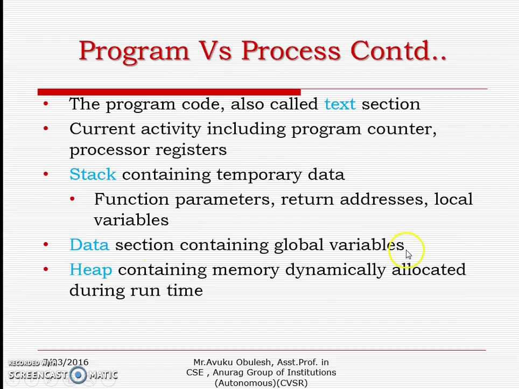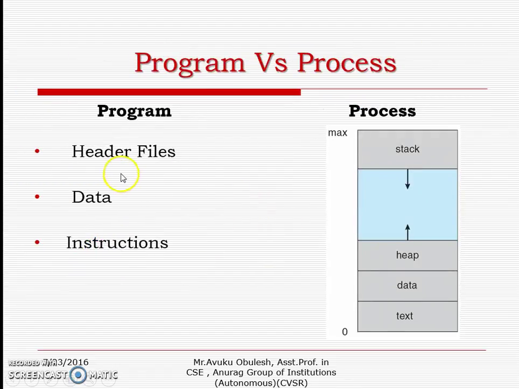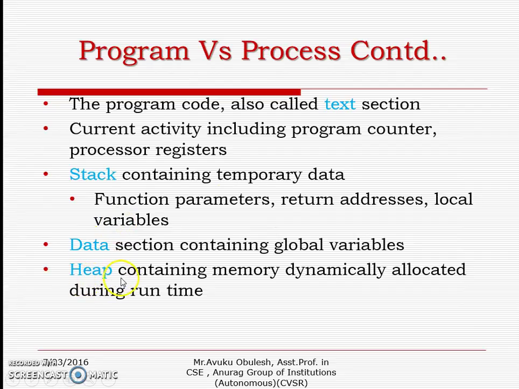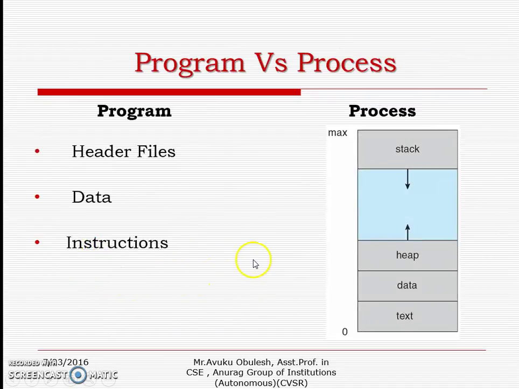The data section contains global variables. That means within the program, before main, whatever variables we declare are global variables, and they will be stored in the data area. Next, the heap contains memory dynamically allocated during runtime. While executing the program, whatever memory is allocated dynamically will be stored in the heap. So from the user's point of view the program is this, but from the operating system's point of view, the program looks like this.